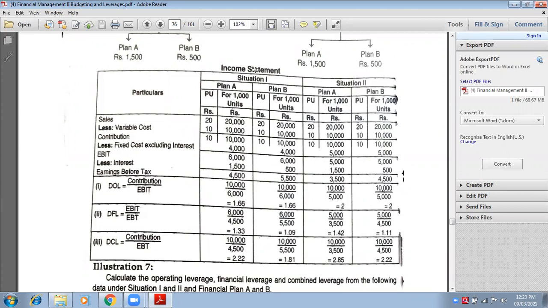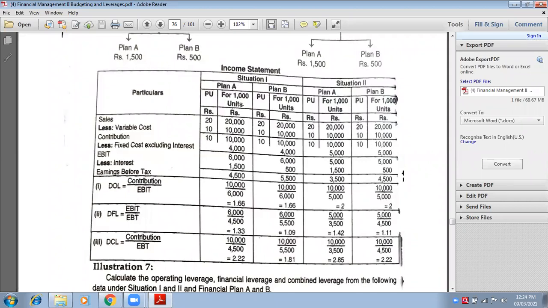He is talking about situation. So look at the situation 1 and put fixed cost in situation 1, 4,000. Whether it is plan A, whether it is plan B, you have to keep the fixed cost in situation 1, 4,000 rupees.